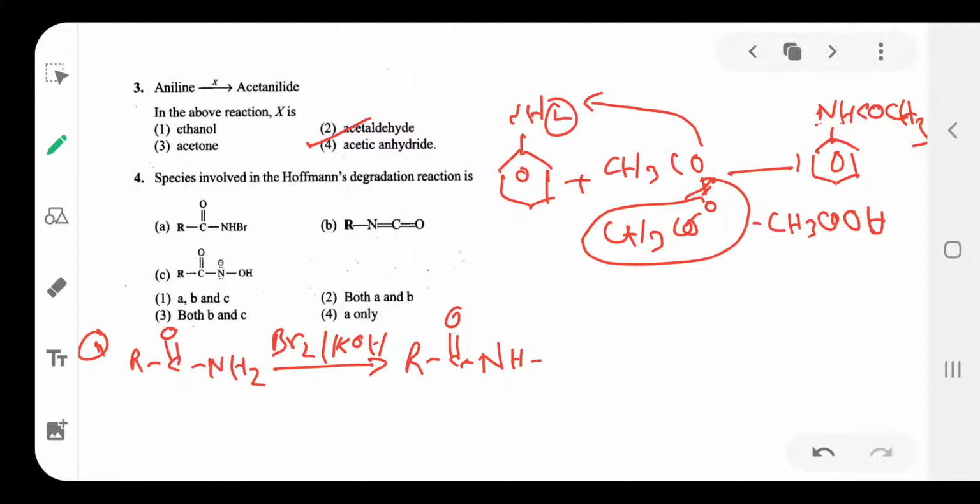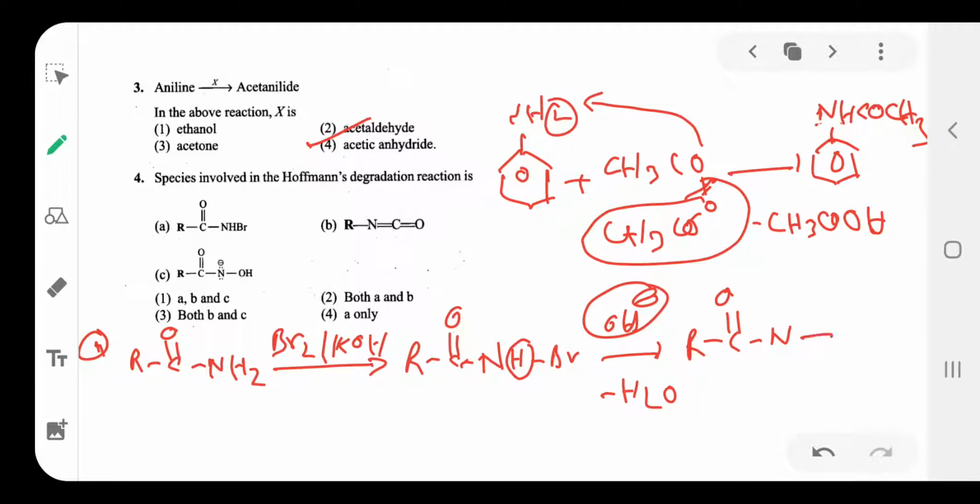Br with OH. This OH group combines with this hydrogen to form H2O. Then RCONBr is formed.